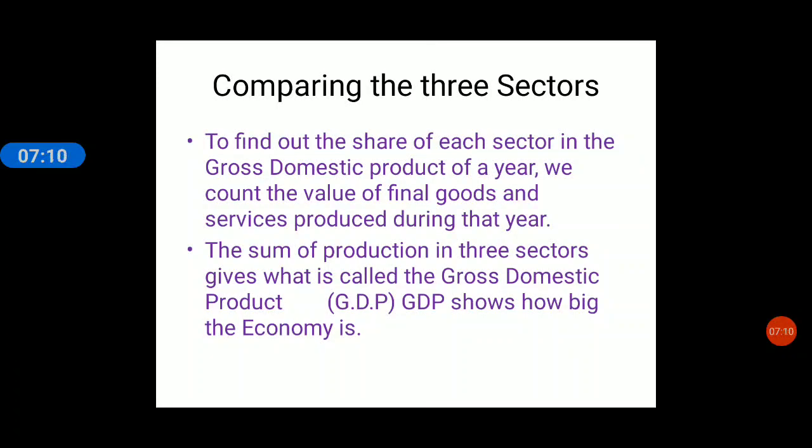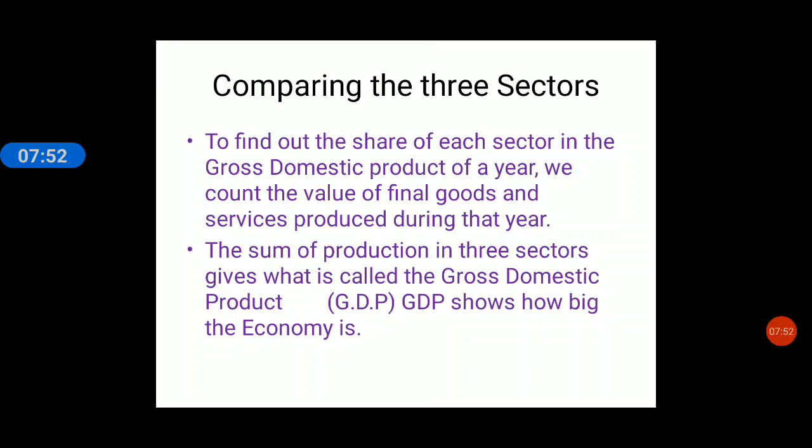Now, how do we compare these three sectors? To find out the share of, meaning, what is their contribution in the national income? In other words, what is the contribution of these three sectors in the GDP? Now, what is GDP? See in the second point, GDP is the gross domestic product, the total production of the country. What is GDP? The sum of production in three sectors is called gross domestic product.